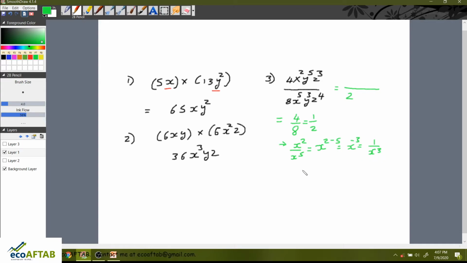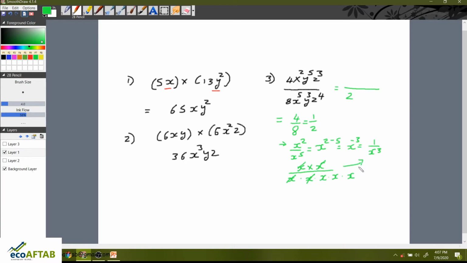This can also be got in a simple way as we studied in normal school. x into x, this is x square, the whole divided by x into x into x into x into x. In the denominator there are five x's, two x's get cancelled with the two in the numerator. What remains is x into x into x, and this is our x cube.